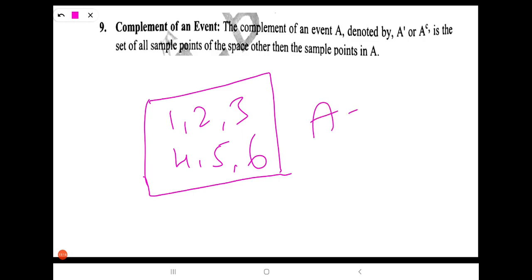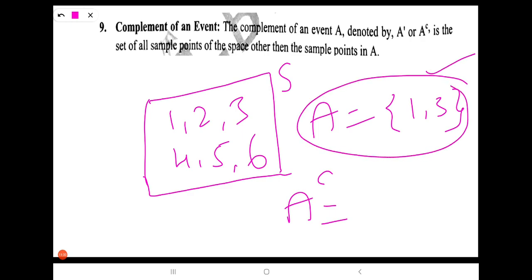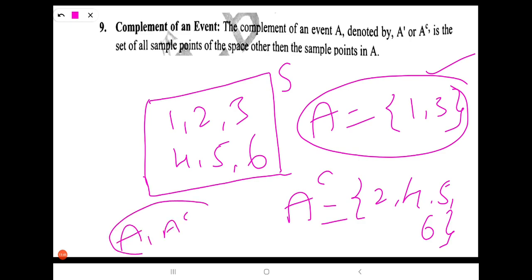Let us take A equal to 1, 3, within this sample space. So what is A complement? A complement is nothing but everything other than this set. It means 2, 4, 5, 6 is the A complement. Other than A is called A complement. So here A and A complement are complement events to each other. This is the A complement.